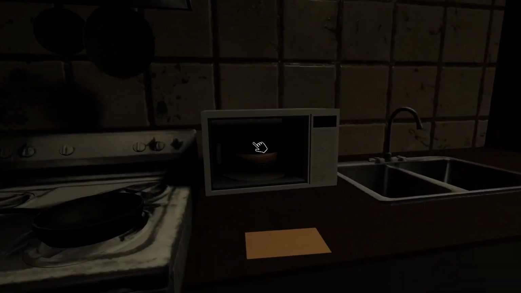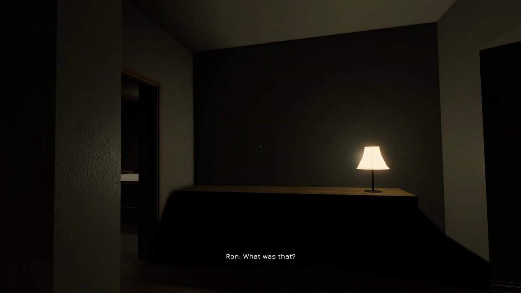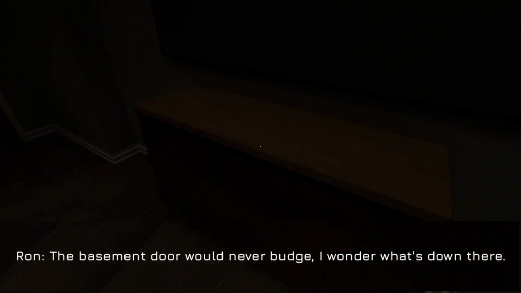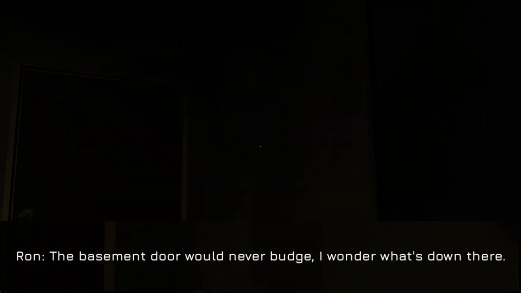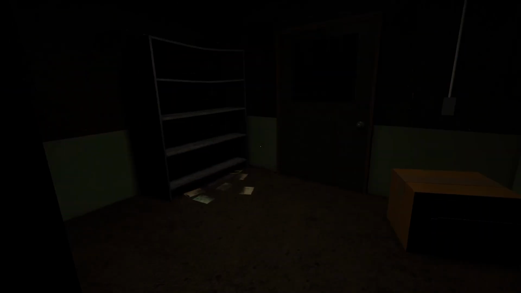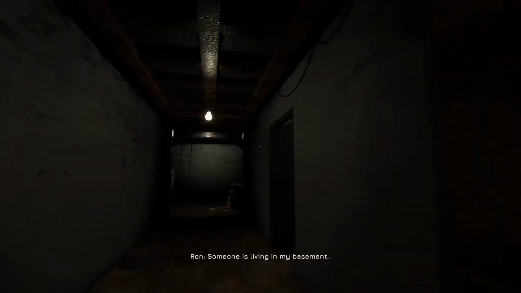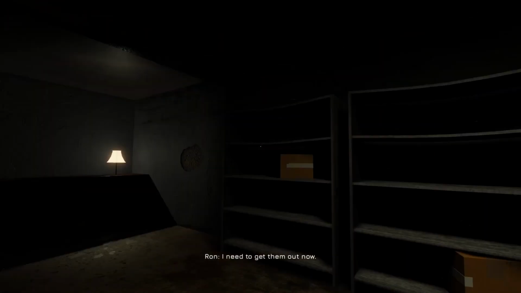Back on our way to enjoy our meal and watch TV, a knock came from the basement. And you're telling me Ron doesn't even know what's in their own basement? We eventually fell asleep watching a black screen, and then the basement door mysteriously opened. We take our chances and went to investigate. Apparently, our basement has like 2 floors somehow. At the bottom, we saw someone taking a peek at us. Then we came to the realization that someone was living down there.